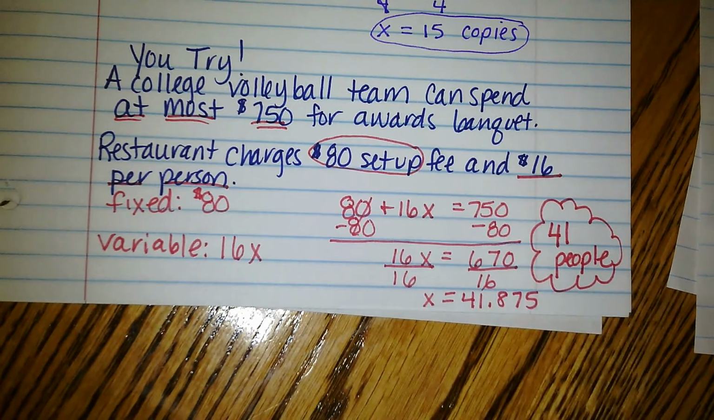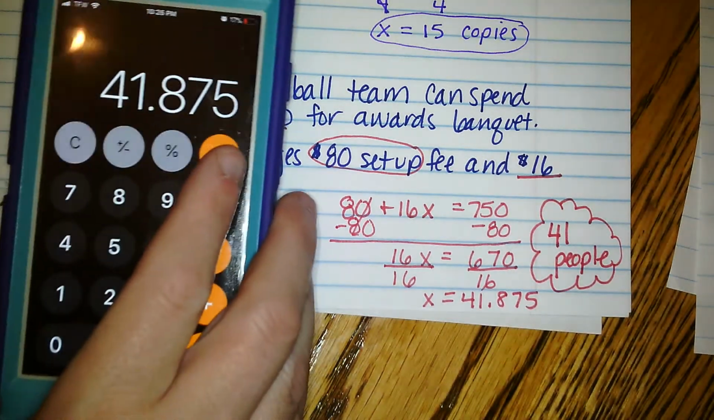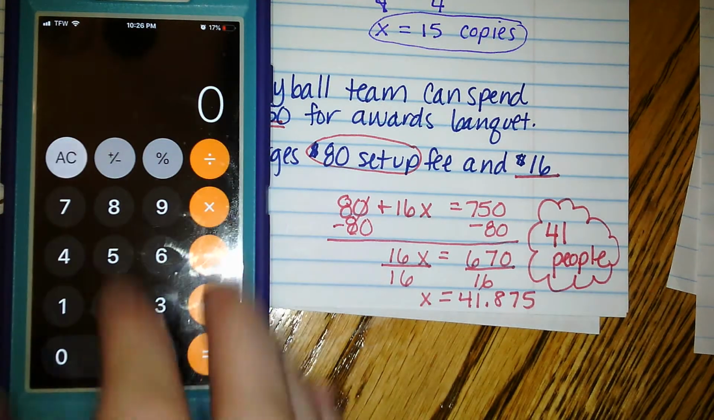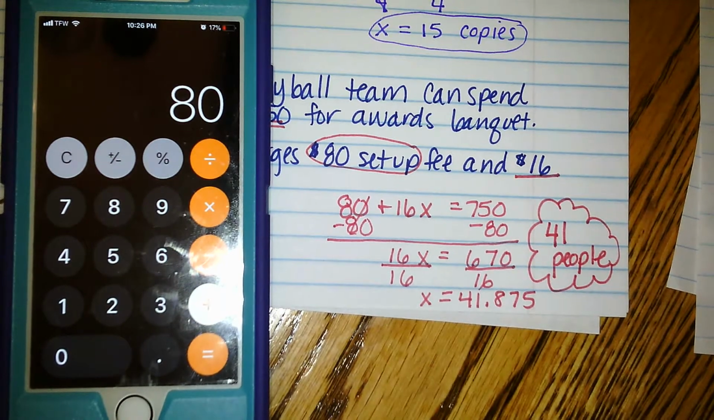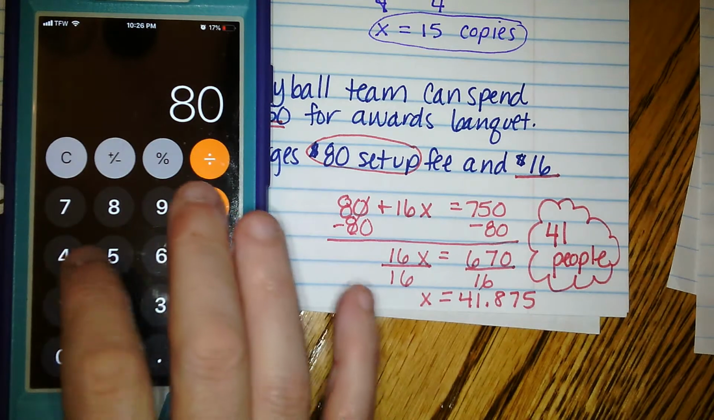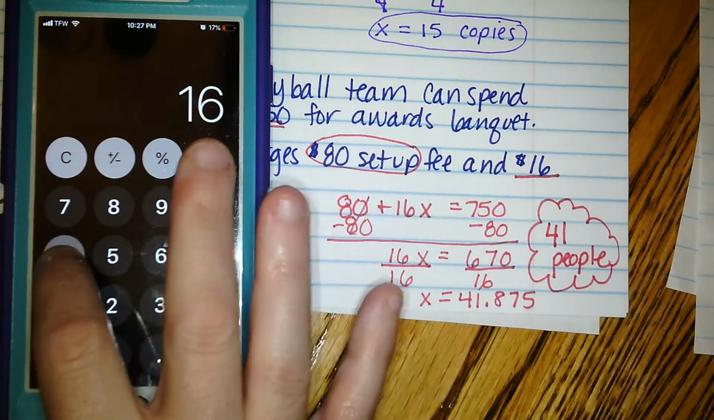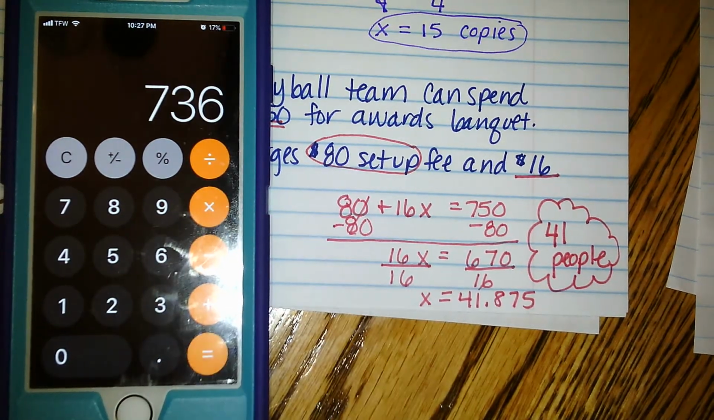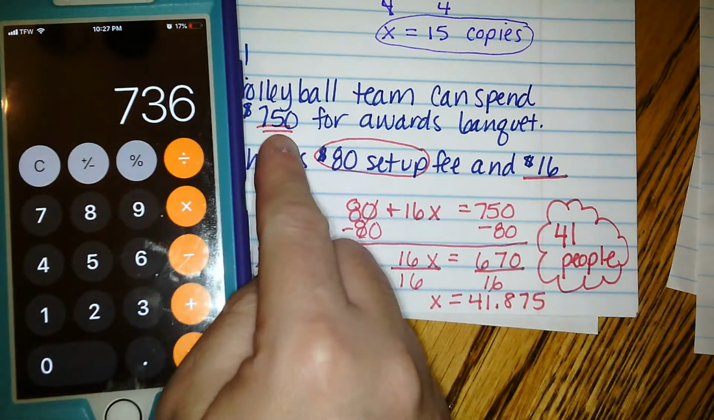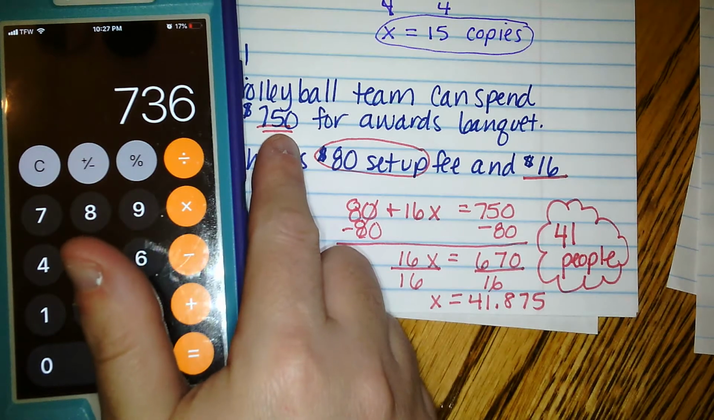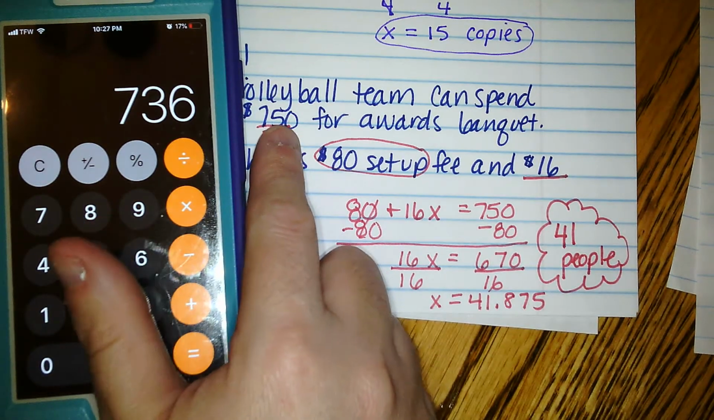Now, to show you how this actually works, I'm going to put it in reverse for a minute. Let me grab my calculator so you can see it. I'm going to put my $80 in for setup, and then add that to 16 times 41. And that gives me $736. That's the closest thing to $750 without going over, because that's the whole budget.